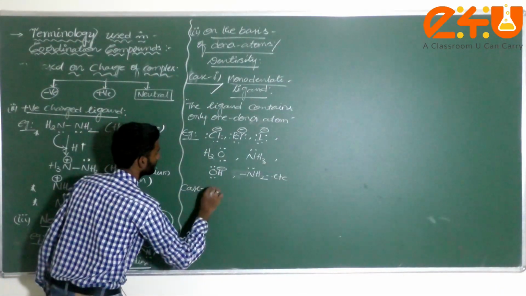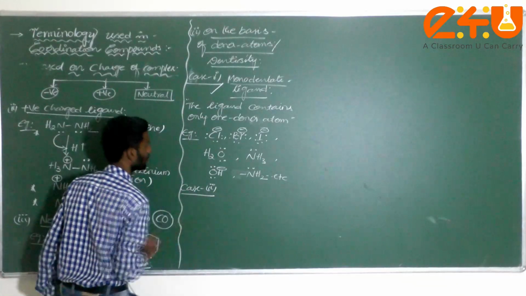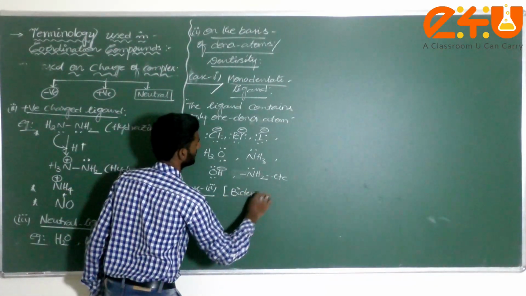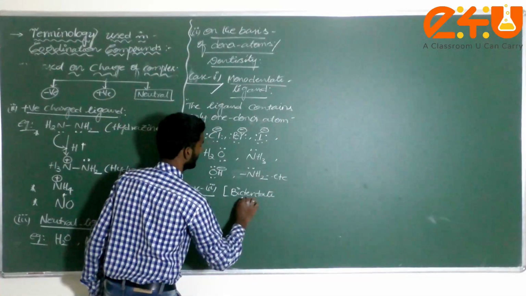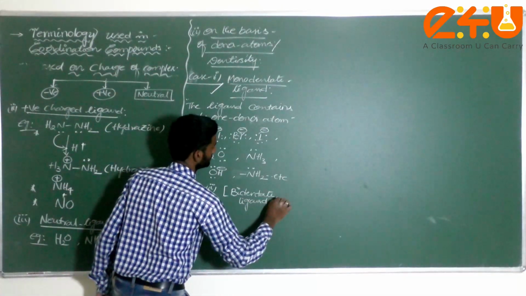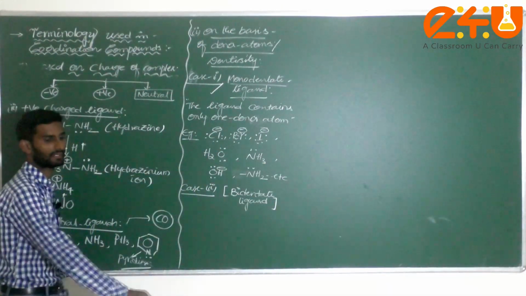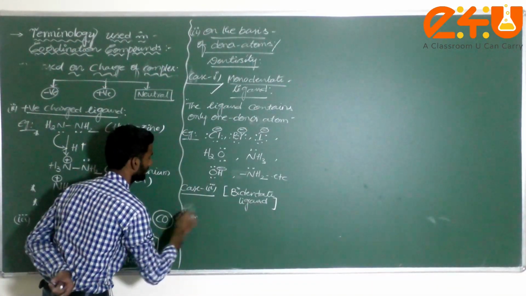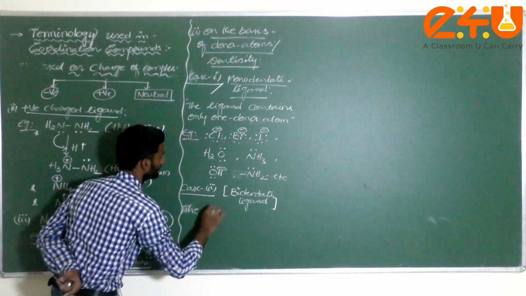Next one, I can write case 2. In case 2, what will come here, dear student? Bidentate. Very, very important. This is the bidentate ligand. Now you can take examples here. First of all, what is bidentate? The ligands.